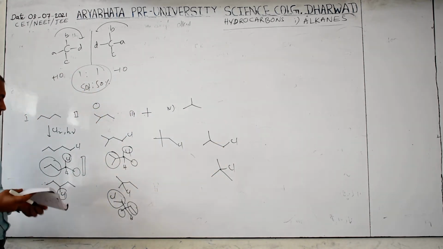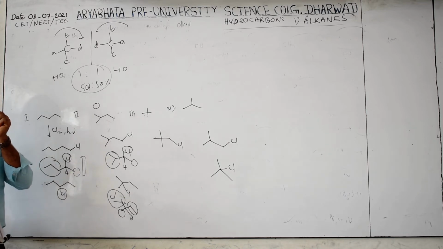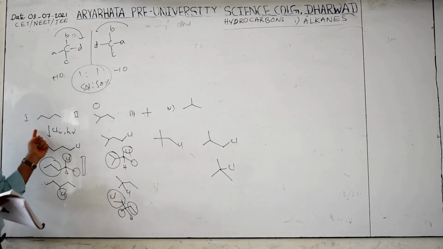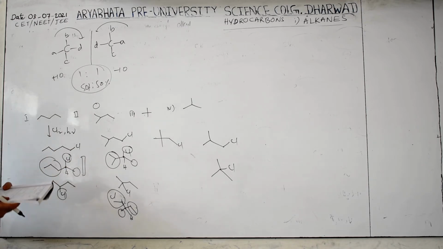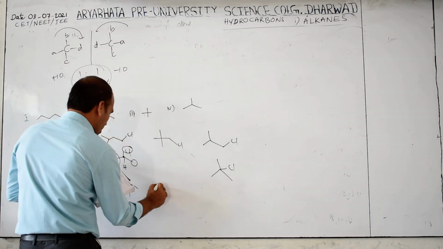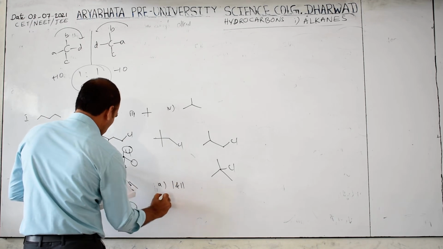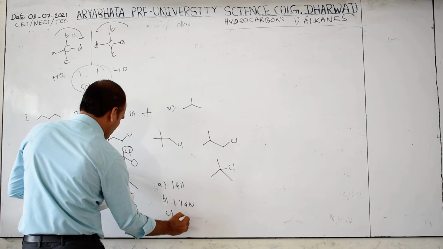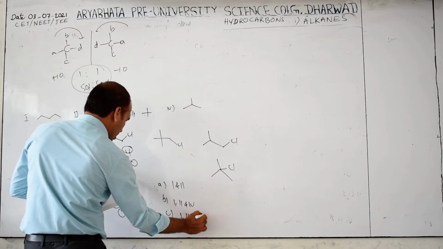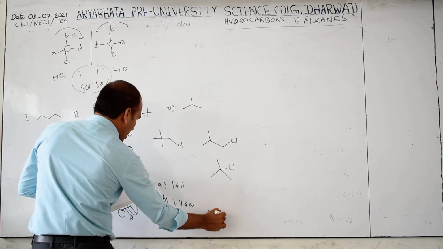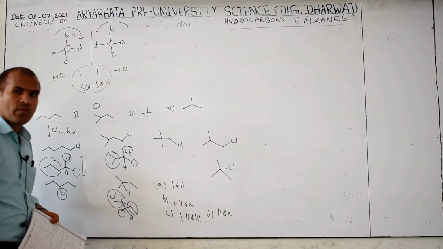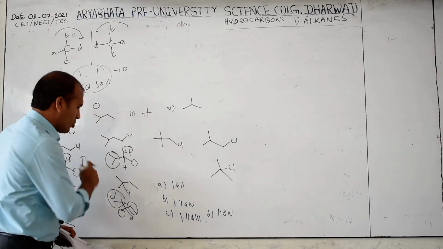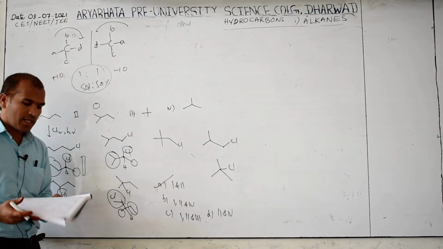Then which will give the racemic mixture? Tell. This will give the racemic mixture, this will give the racemic mixture. Then 1 and 2. The options are not given here, so I want to give the options: A 1 and 2, B 1, 2 and 4, C 1, 2 and 3, D 2 and 4. Then which is the option? A, because in A chiral is there, in B also, 2 also is chiral, therefore 1 and 2 is the correct answer.